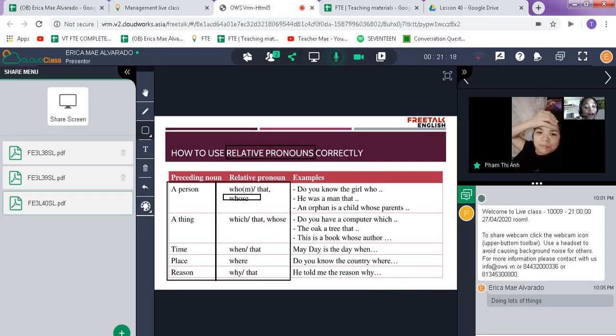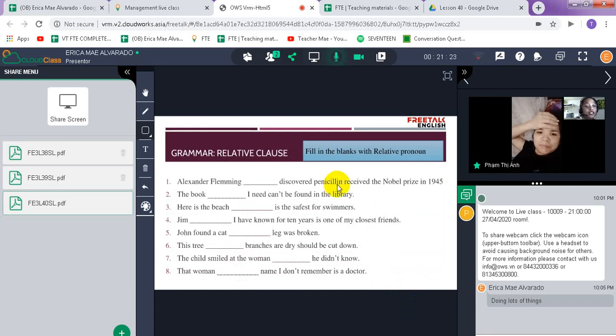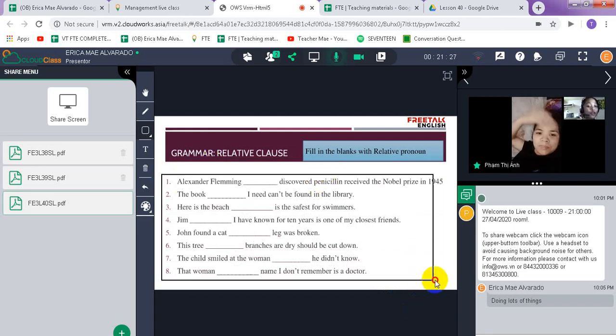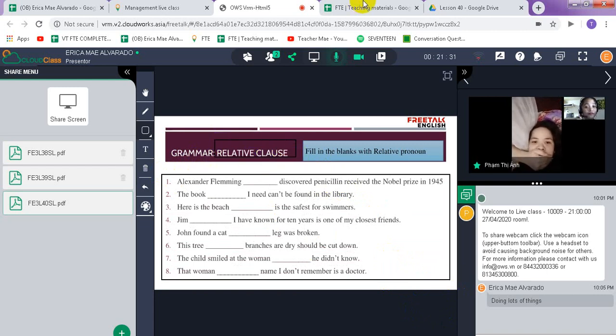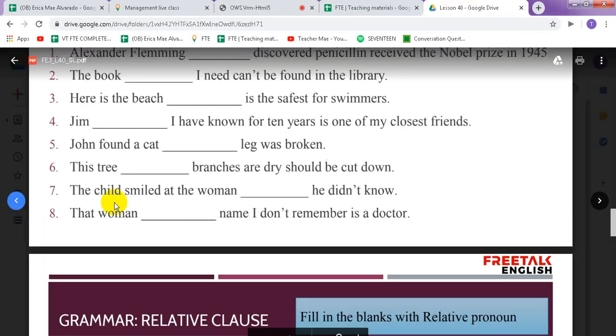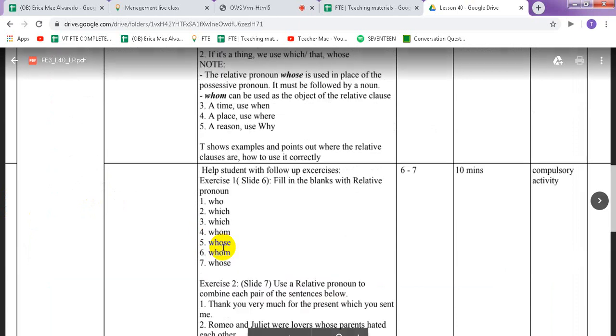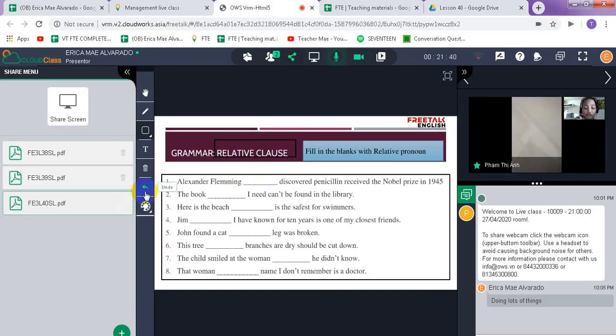So, we have here an exercise. Since you don't have any questions on the lesson, we have an exercise wherein you're going to complete sentences with relative clauses, where you could use who, whom, which, or that.